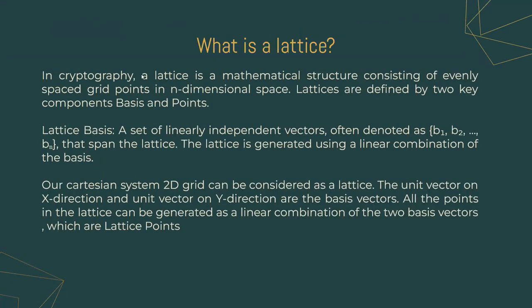In cryptography, a lattice is a mathematical structure consisting of evenly spaced grid points in an n-dimensional space. Lattices are defined by two key components, bases and points. A set of linearly independent vectors, often denoted as b1 up to bn, is called the basis. The lattice is generated using a linear combination of the bases. Our Cartesian system 2D grid can be considered as a simple lattice.